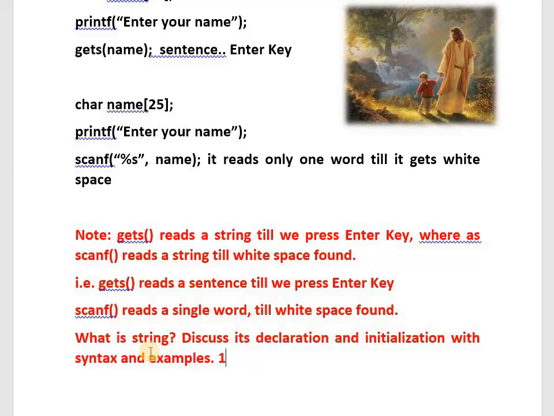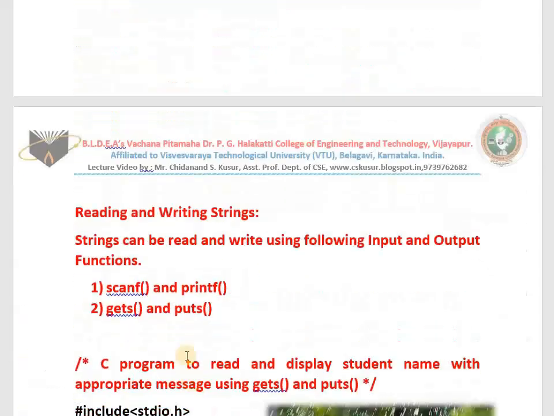If you answer what is a string, 1 mark. Declaration, syntax and explanation, 3. Initialization, explanation, syntax and examples, 3. Totally they may ask you for 7 marks. Now easily you can score 7 marks in the examination. In the next class I will teach you reading and writing strings. Once again I repeat scanf and printf, gets and puts in relation to strings.